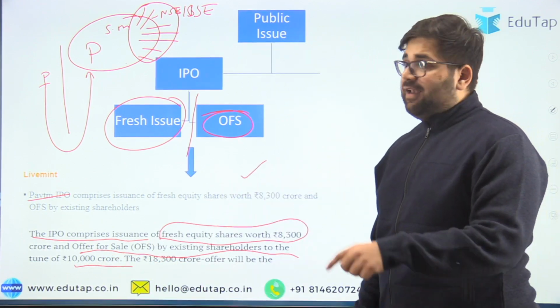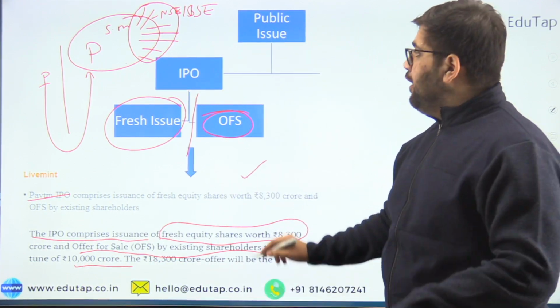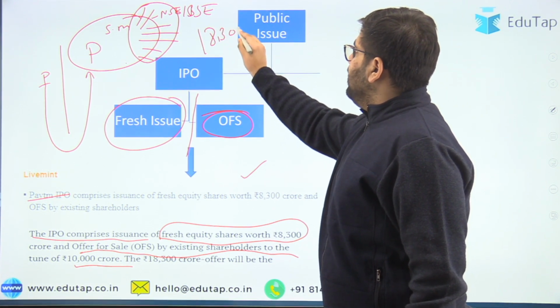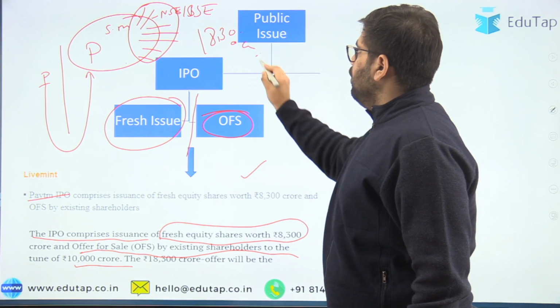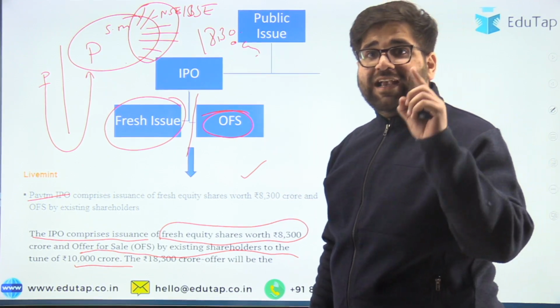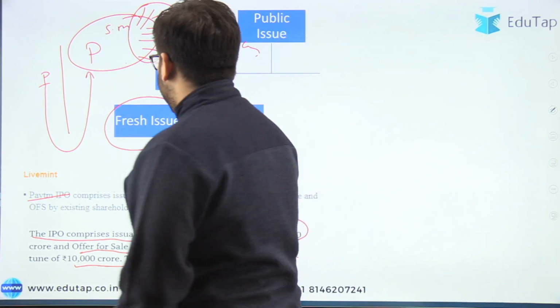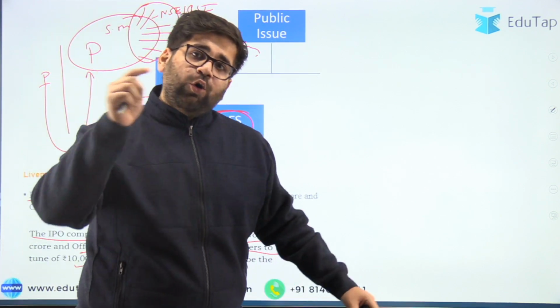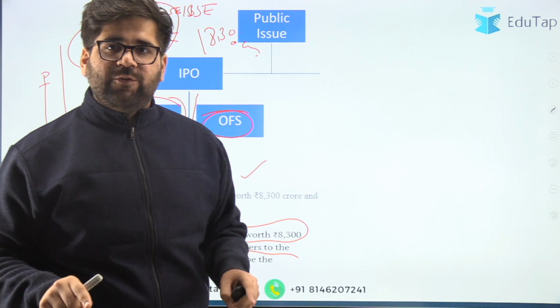So now let's take that example into reality. Paytm is looking for 18,300 crore. Now, how will you break that 18,300 crore? That is already given by Paytm in the draft prospectus.